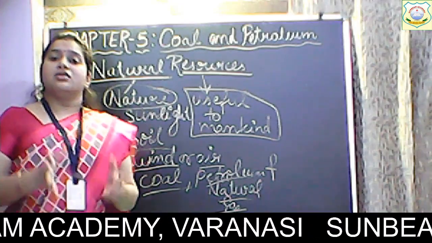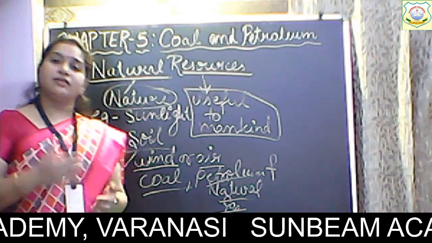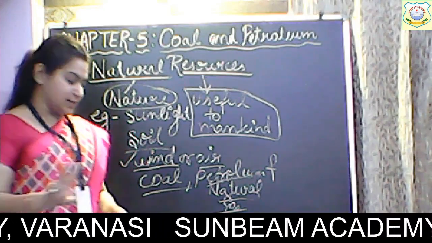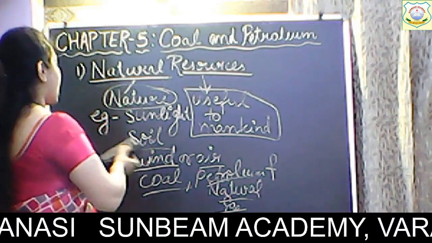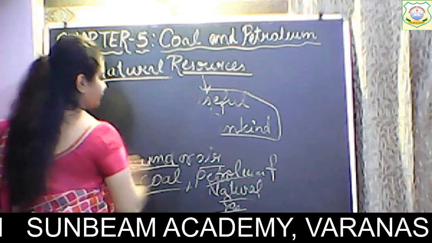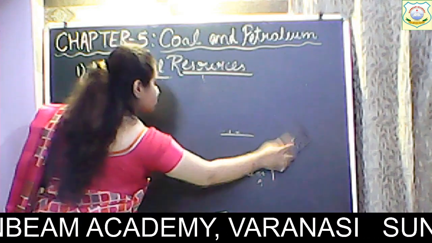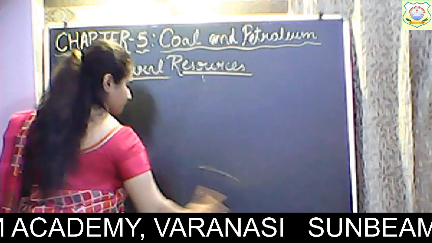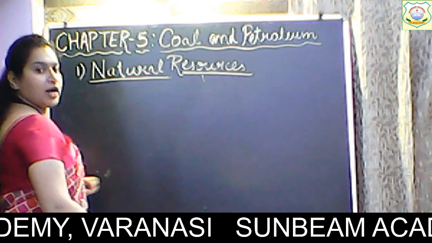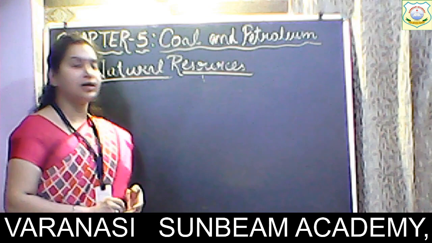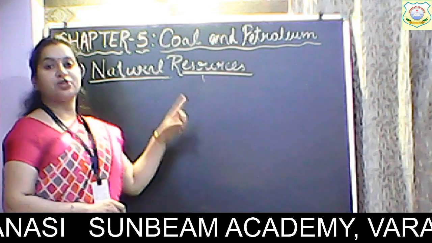Now, natural resources are divided into two categories. I hope natural resources is clear to you now. Now we have types of natural resource.